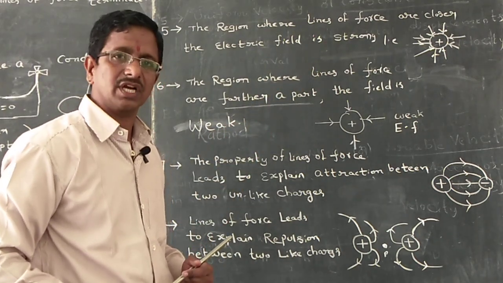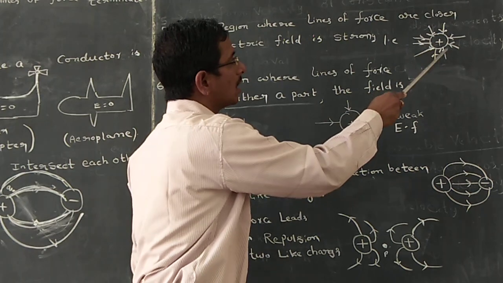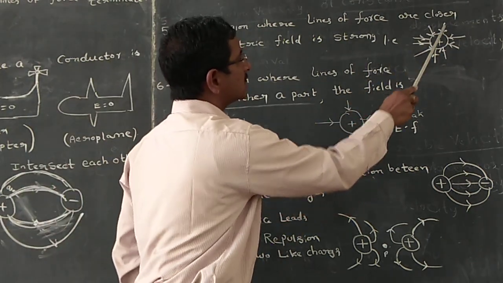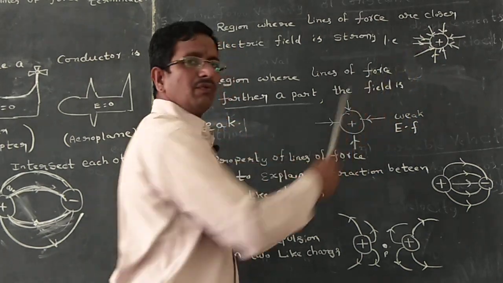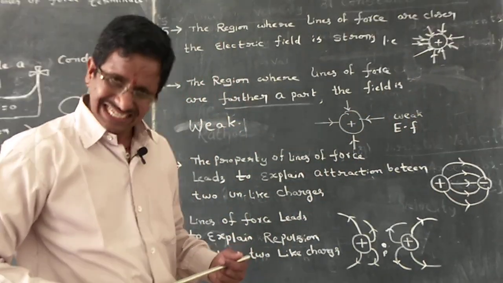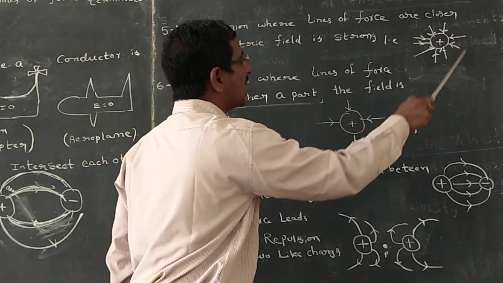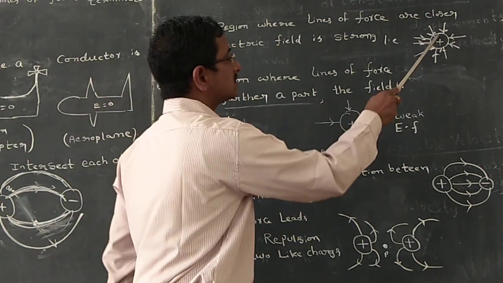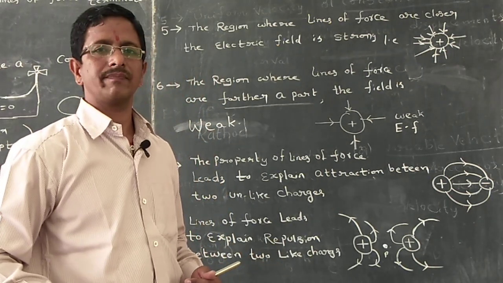What is the meaning of that? Now I took a positive charge. The number of electric field lines are more and more. That indicates here the electric field is strong. That means its magnitude is more.